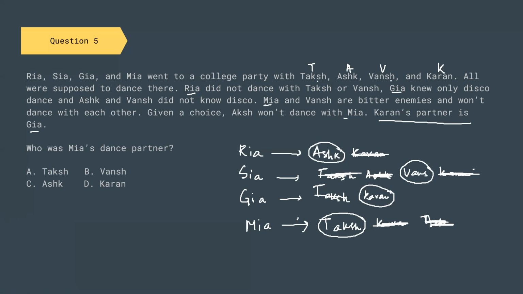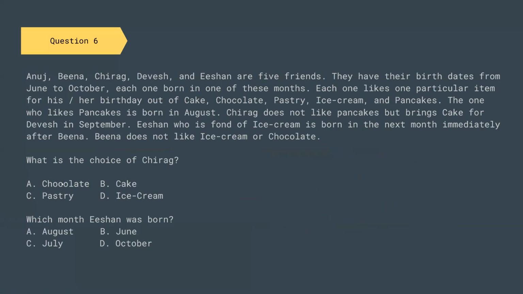So this is our correct pattern. Ria is dancing with Aksh, Sia is dancing with Vansh, Gia is dancing with Karan, and Mia is dancing with Taksh. Mia's dance partner is Taksh. So this is our correct answer, and the rest of the options are wrong. Fine. So this was your group-wise pattern. If we understood this question, let us go to a little bit harder question. Let us read the question first.